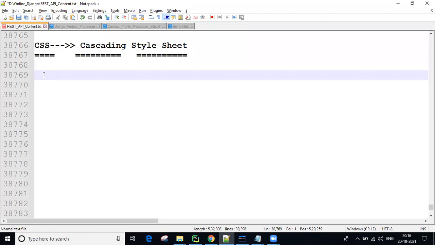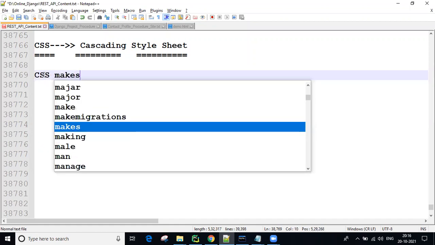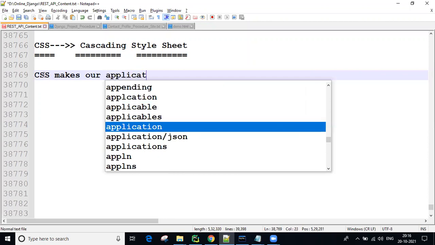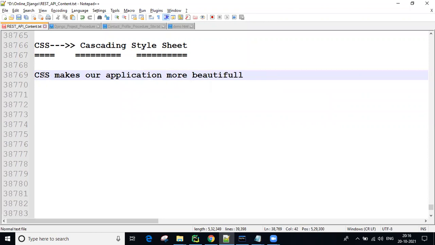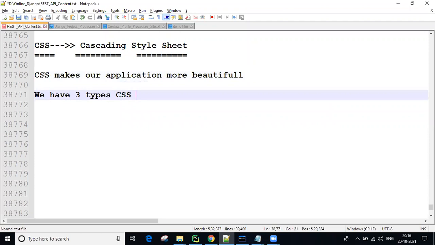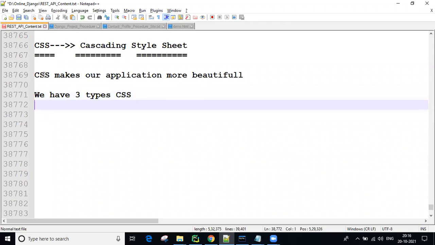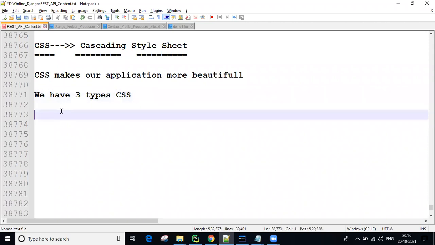How many ways can we provide styles to our web page? That is important, guys. CSS makes our application more beautiful. We have three types of CSS. These are the important rules. We have three types of CSS.